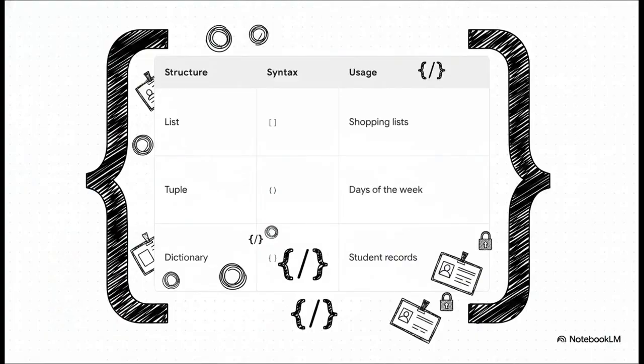Before we leave Python behind, I want you to take a mental snapshot of this table. It is the ultimate cheat sheet for data structures. The brackets are the most important part to memorize here. Lists use square brackets, and their data can be changed or modified. Tuples use regular parentheses, and they are fixed or constant. Think things that don't change, like days of the week. Finally, dictionaries use curly braces, and they rely on key value pairs, which is perfect for something like looking up student records. Get those brackets memorized.